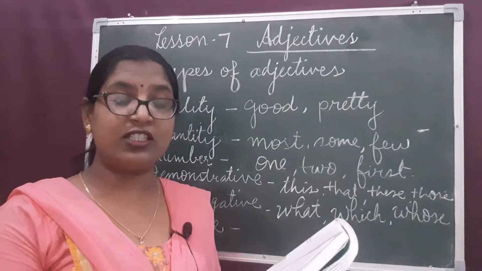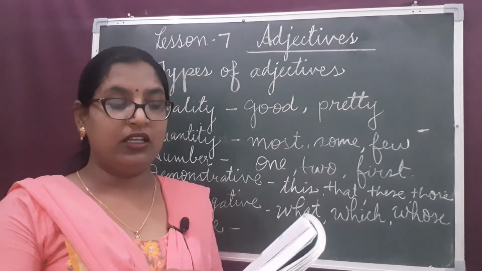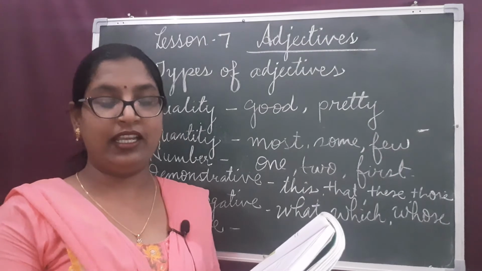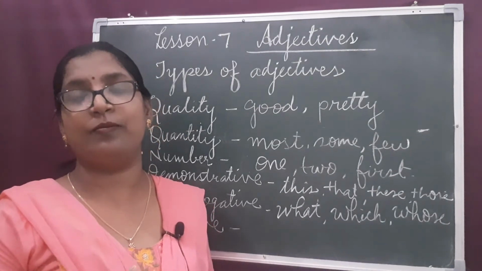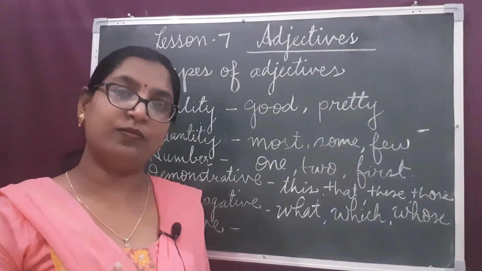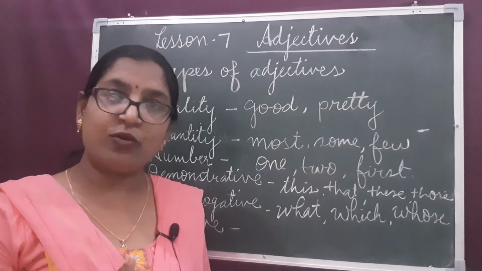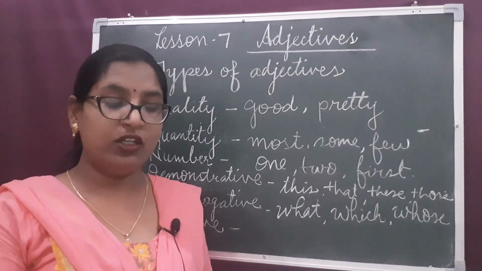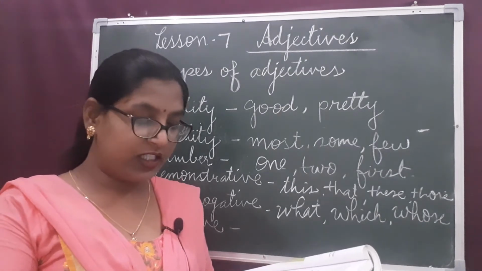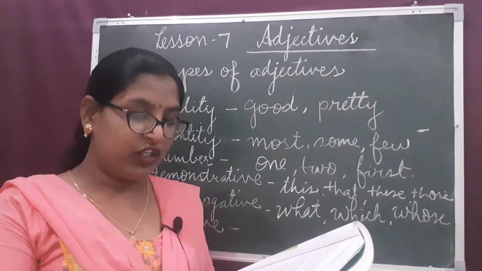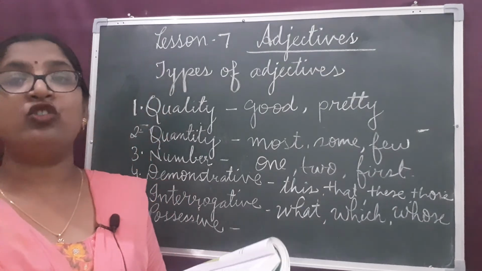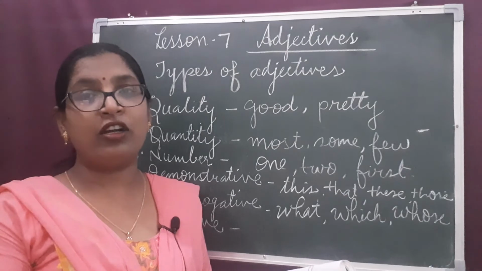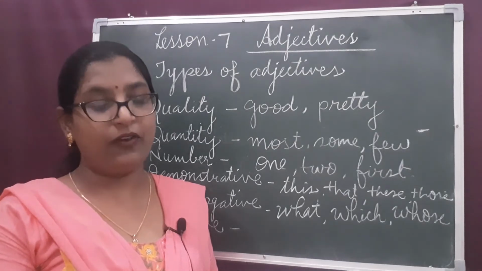We can see in the first line, these books which you sent last Christmas are still lying in my home. My home. Home belongs to me. Here my is showing the possession. So, the words which are used with a noun to denote a possession, belonging are called possessive adjectives.